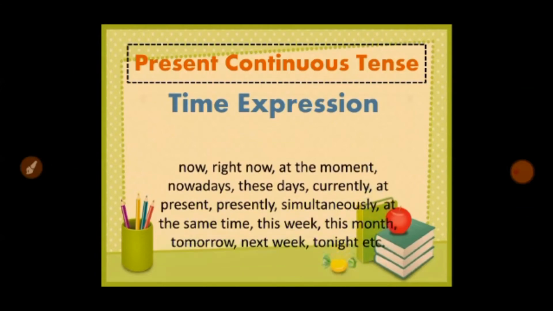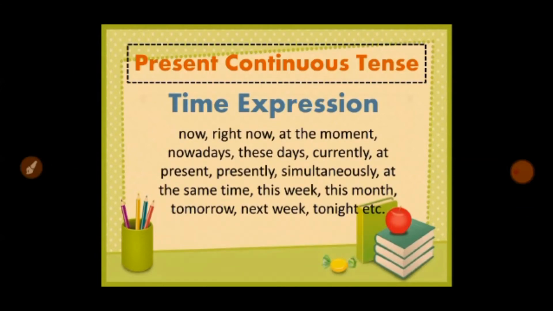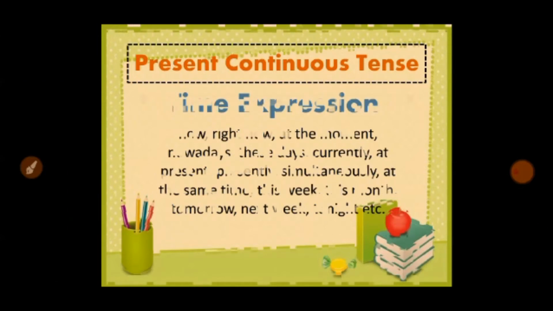Okay, now we'll discuss time expressions, which are very important in present continuous tense. So we use now, right now, at the moment, nowadays, these days, currently, at present, presently, simultaneously. Simultaneously means at the same time. You can also use this week, this month, or even tomorrow, next week, or tonight. Let's see why we use tomorrow, next week, or tonight.